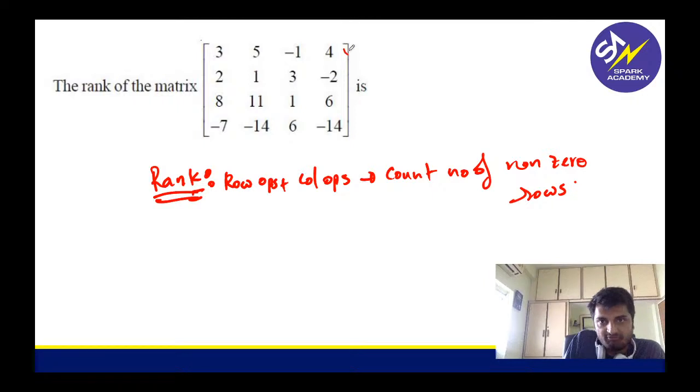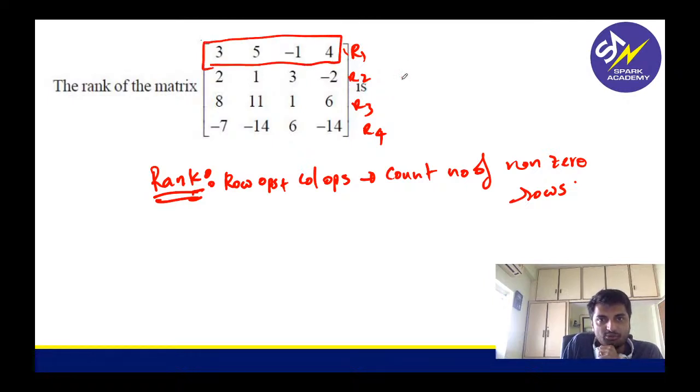So this is like row 1, row 2, row 3, row 4, right? So what I'll try to do is I'll try to make each element as 0. So I will take this as base row. So how will you make the first element in row 2 as 0? R2 such that 3R2 minus 2R1 I can write. So this element will become 0.